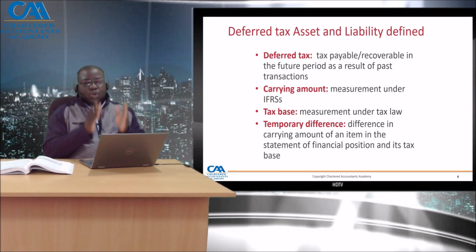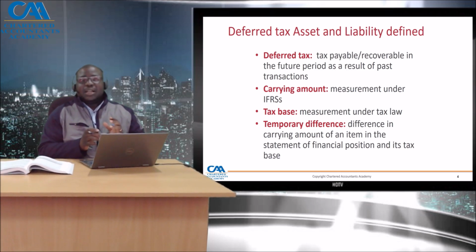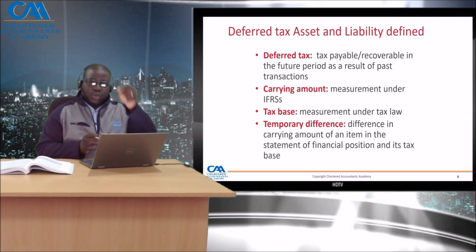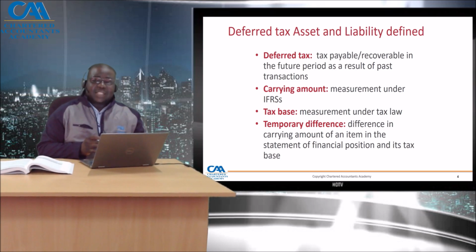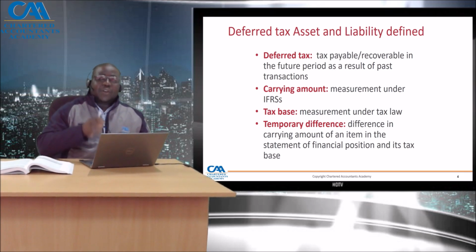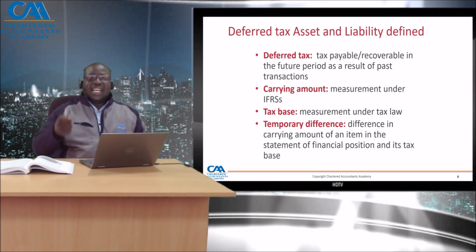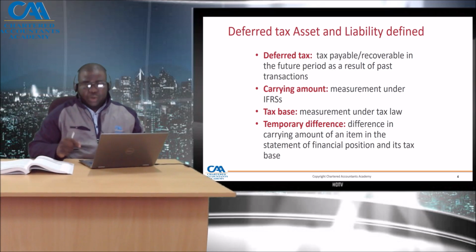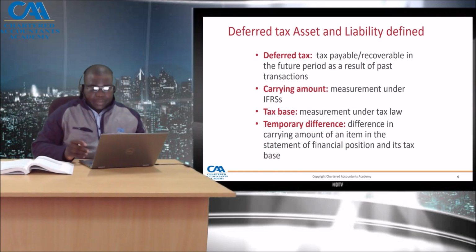But according to accrual base of accounting, income, transactions and events are supposed to be recorded in the period in which they occur. So the income occurred in this period, we are supposed to recognize the tax expense in this period, or to tax in this period. But the timing of payment of that tax will be in future, or ZIMRA will be paid in future.